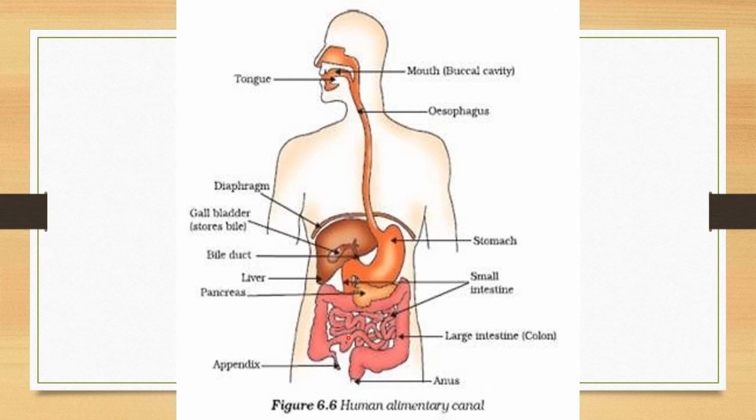The remaining food or waste material moves into the large intestine, and from the large intestine it is stored in the rectum, through which it is removed out of the body with the help of the anus. It is also controlled by the anal sphincter here.